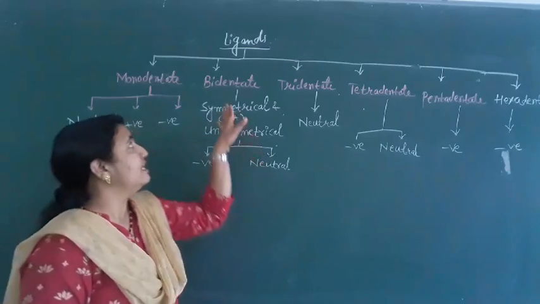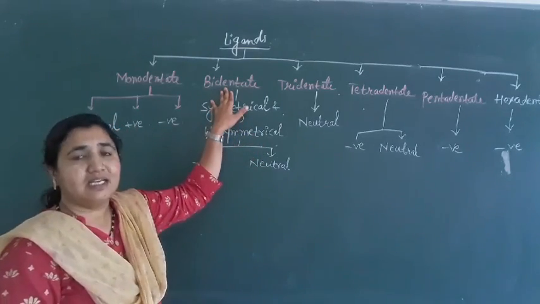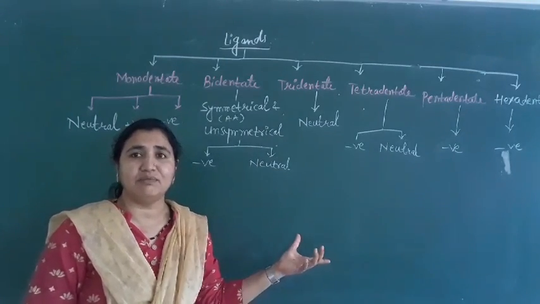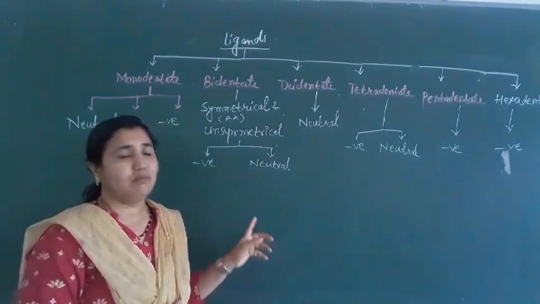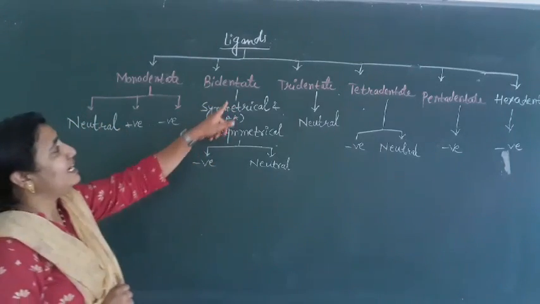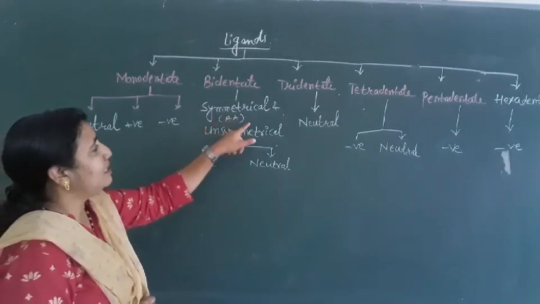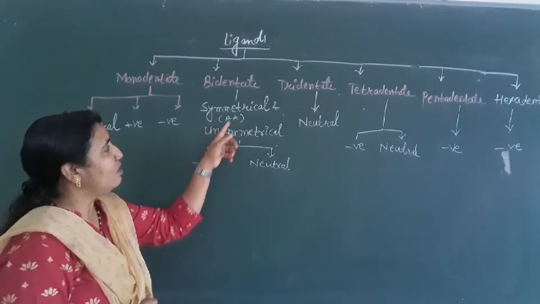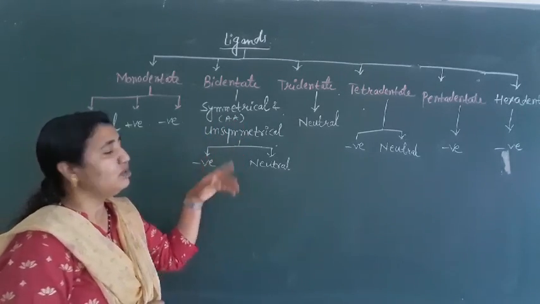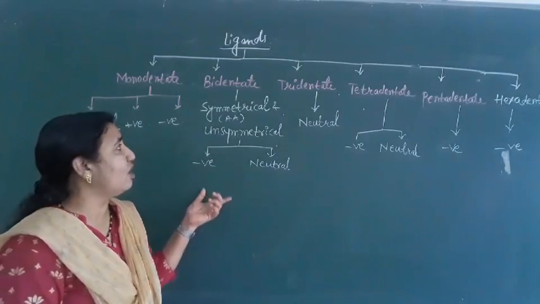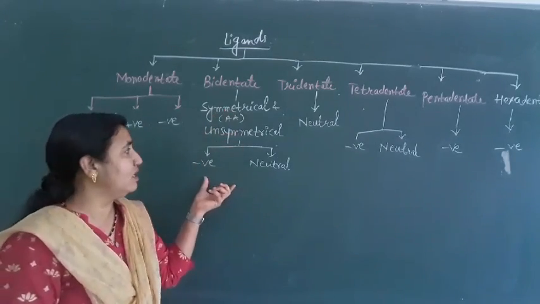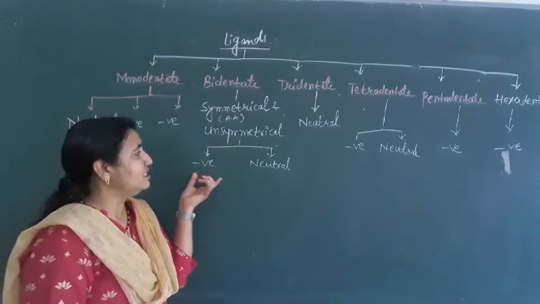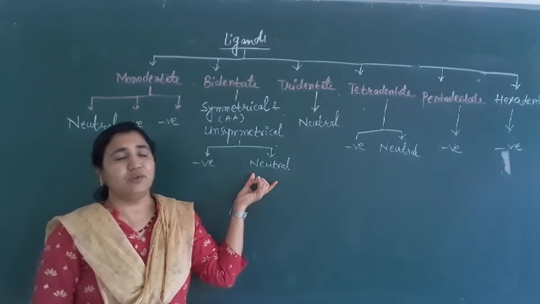Bidentate ligands contain two donor atoms and can form two coordinate bonds with the central atom. These bidentate ligands are either symmetrical or unsymmetrical. Symmetrical means the same atoms donate an electron pair, and unsymmetrical means two different atoms donate electrons. We are going to see this in detail on the chart. This bidentate ligand is either negative or neutral.